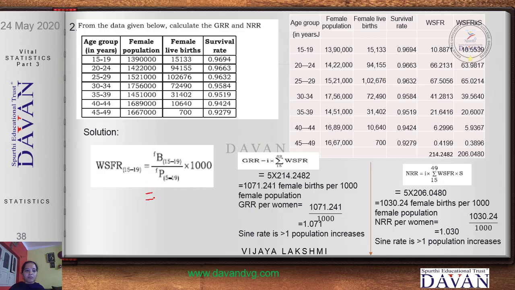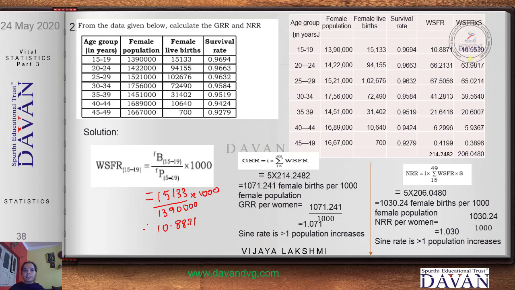So write the formula, WSFR for the first age group: female birth divided by the female population into 1000. So the first value is 15,133 divided by 13,90,000 into 1000. On simplification, you get 10.8871. Even if you get numbers exceeding, round it up to 4 digits, because in the survival rate we have 4 digits after the decimal point.